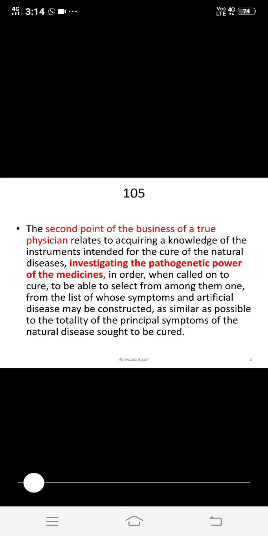So this is the most important point, that to cure the patient we must know the knowledge of instrument, which means we know the knowledge of medicine. So in this they also gave the knowledge of the instrument adapted for the cure of natural diseases, and to know the pathogenetic power of medicines. These are the two motives of drug proving, that is to know the knowledge about the medicine for the cure of natural diseases, and also to know the pathogenetic power of those medicines.